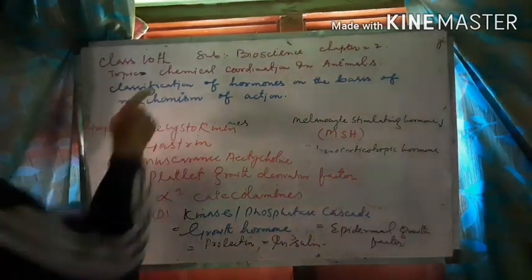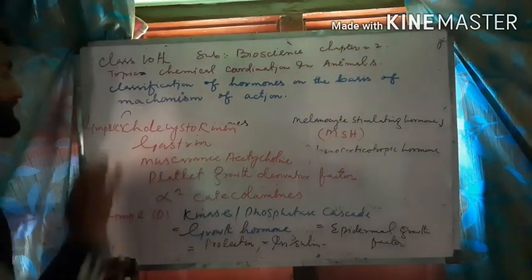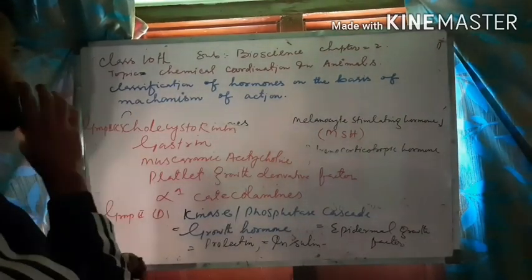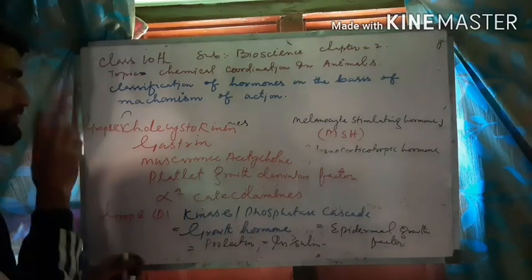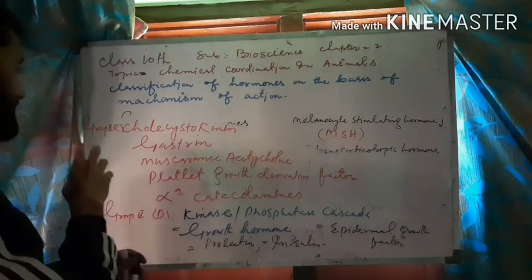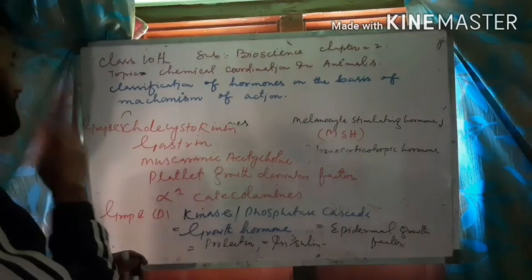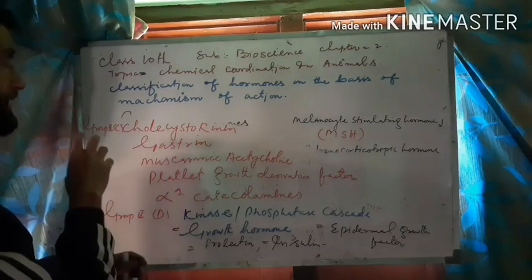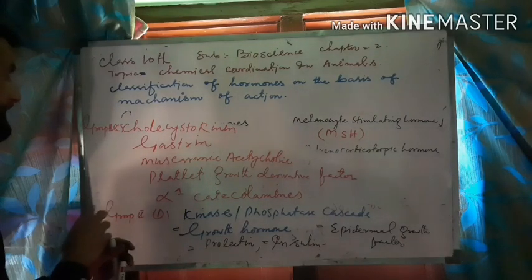So we have discussed the classification of hormones on the basis of mechanism of action. On the basis of this, hormones have been classified into group 1 hormones and group 2 hormones. Group 1 hormones are those hormones whose receptors are present inside the cells or inside the nucleus. These hormones have a long half-life period. These hormones do not require the second messenger for the mechanism of action.